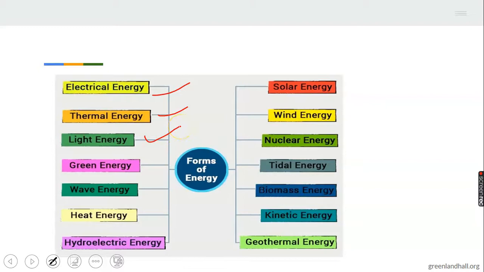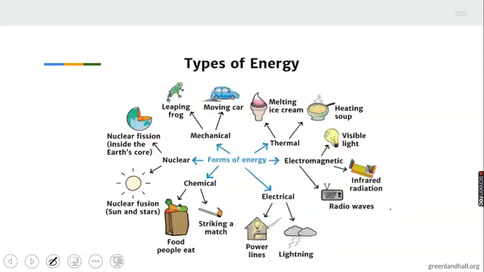Light energy, green energy, wave energy, heat energy, hydroelectric energy, solar energy, wind energy, nuclear energy, tidal energy, biomass energy, kinetic energy, geothermal energy. These are the various forms that we have. But take note, you are going to learn only the one that really concerns you.